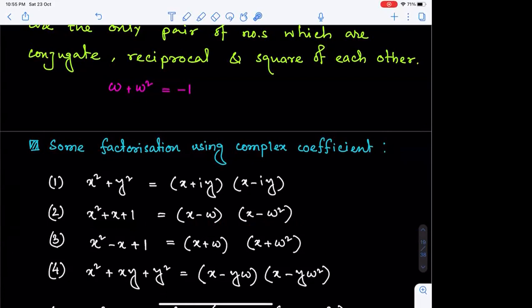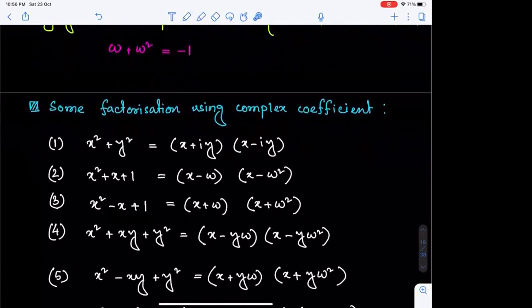If we multiply each factor with a y, it will be ty minus y omega and ty minus y omega square, whereas ty is x, as we have considered x by y as t.